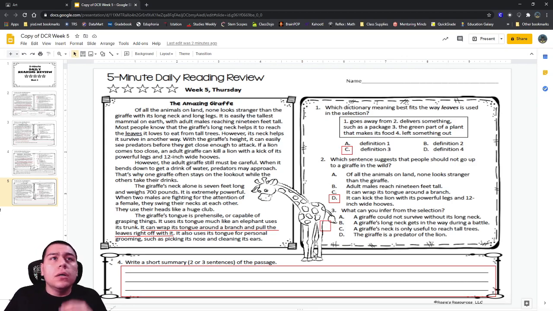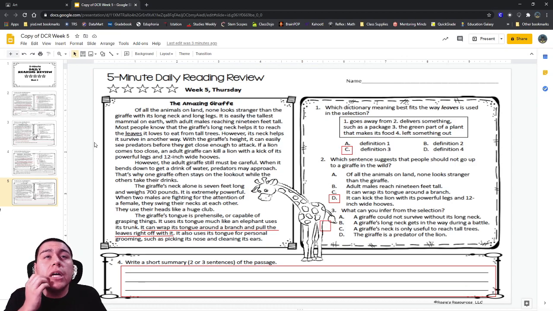All right. So, where does it say about the neck being useful to reach the tall trees? Which paragraph should I look at? 1, 2, 3, or 4? Which paragraph should I look at, Jaylene? The first one? The first one, okay.